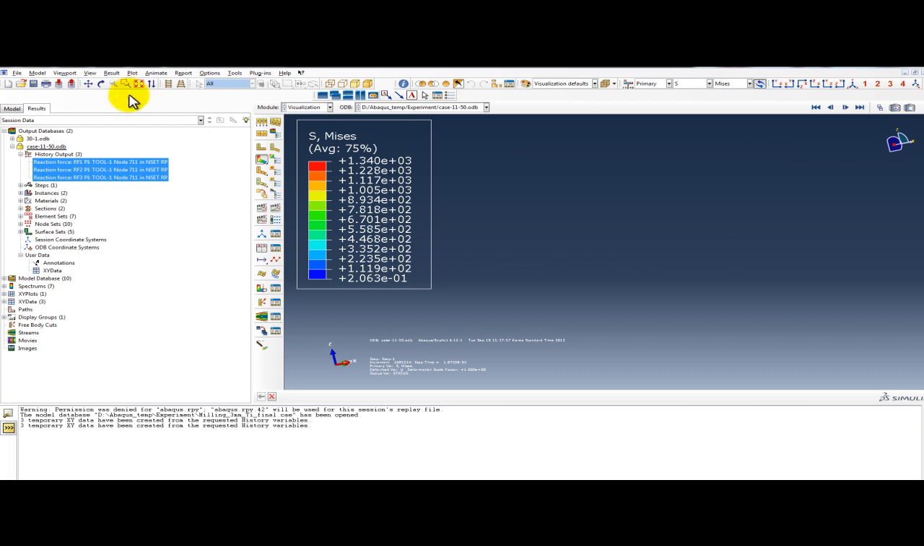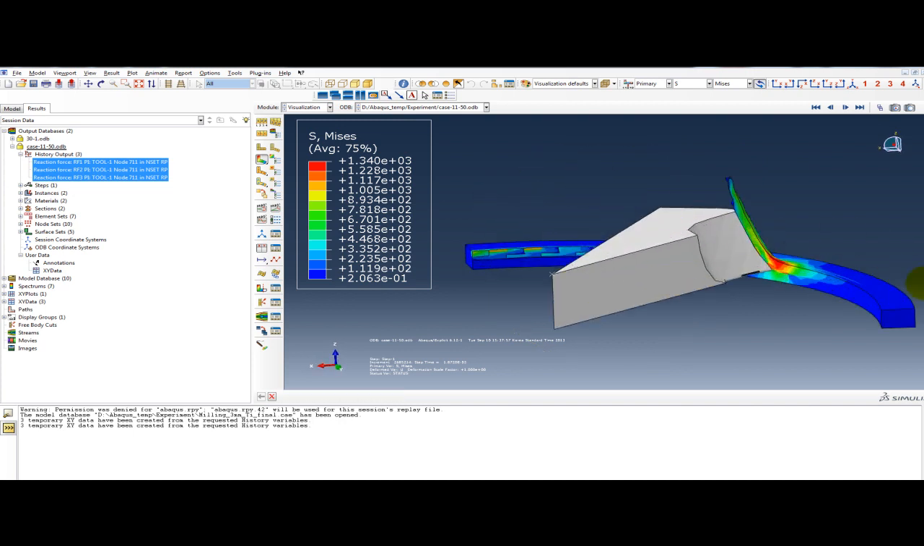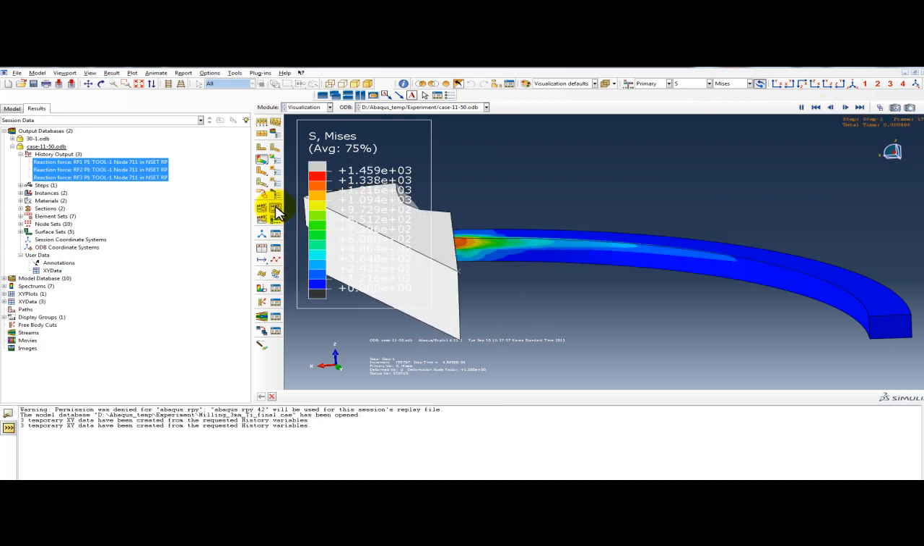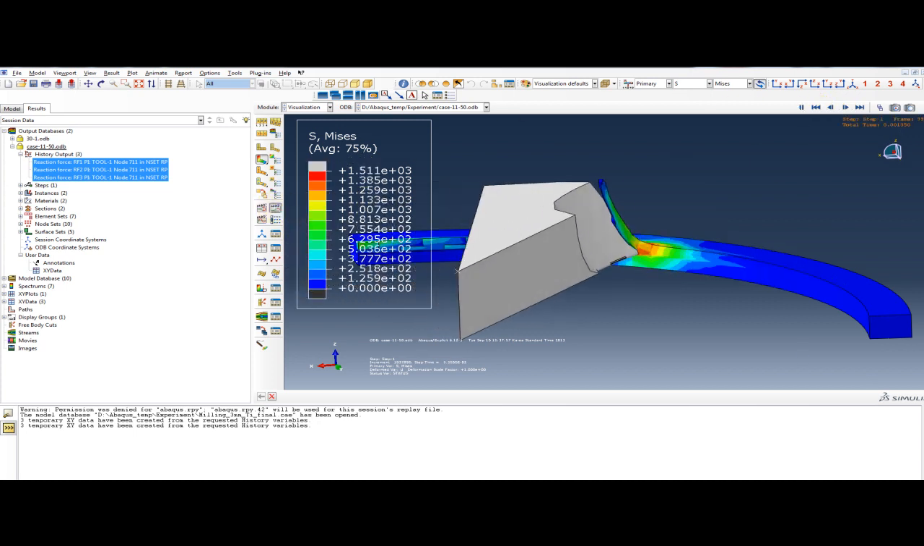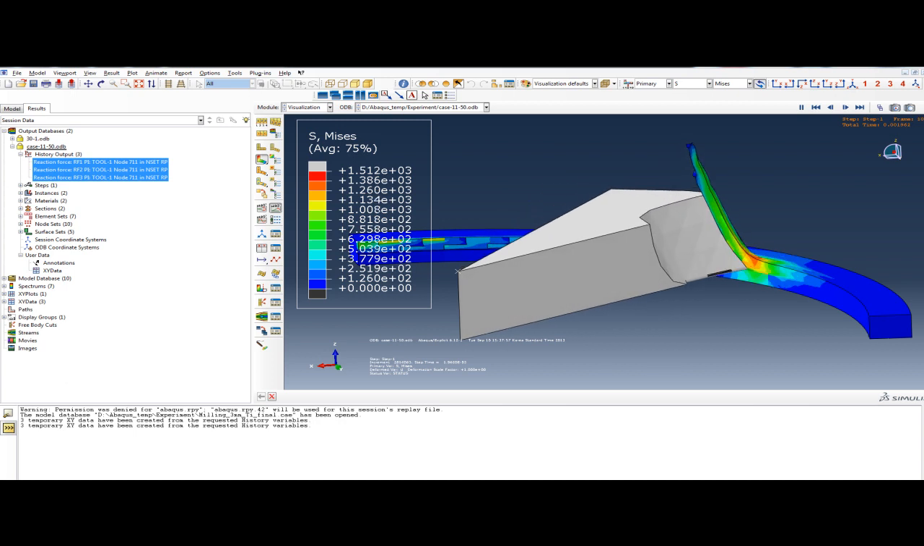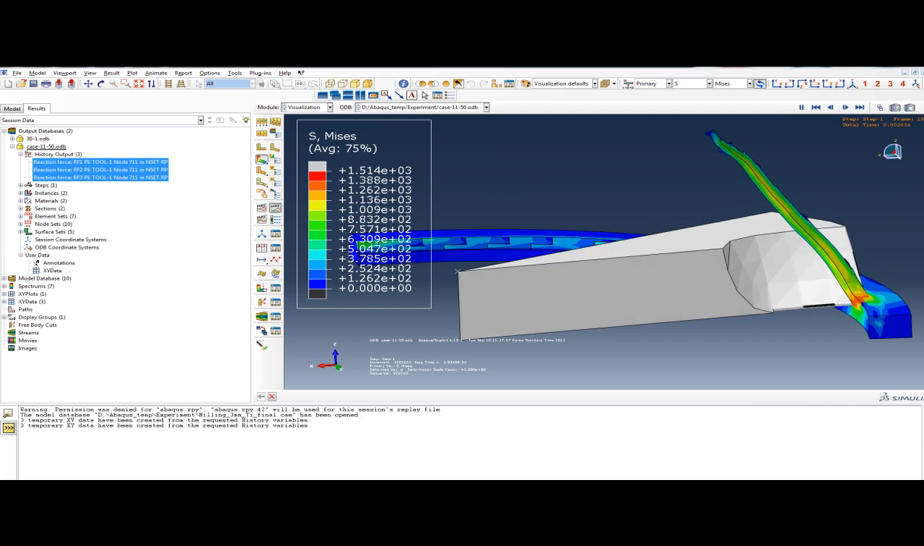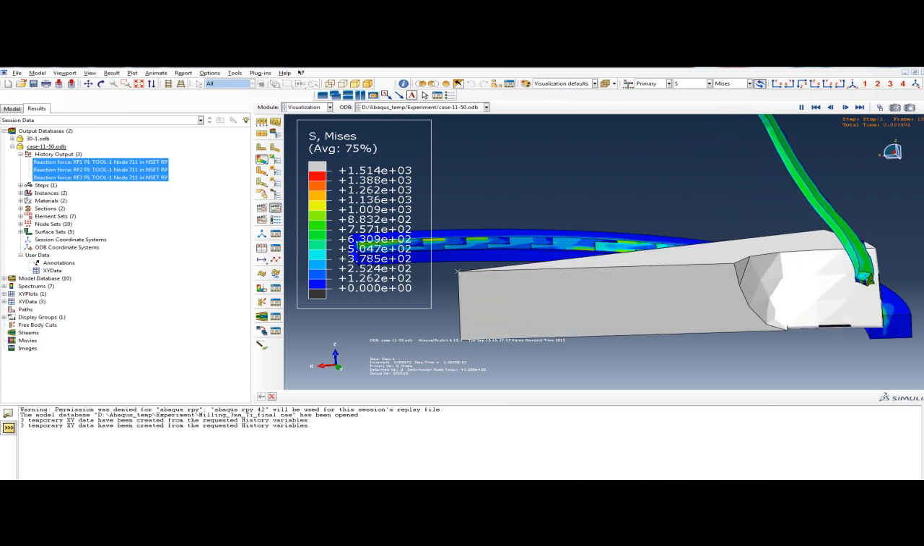So you can see a nice simulation. Finally it is completed. Thank you very much.